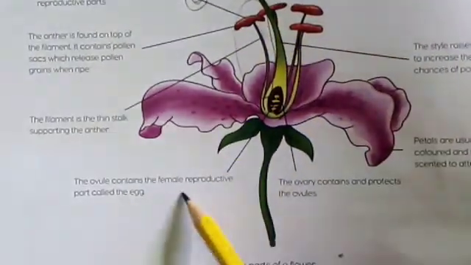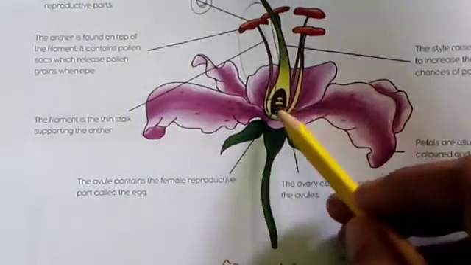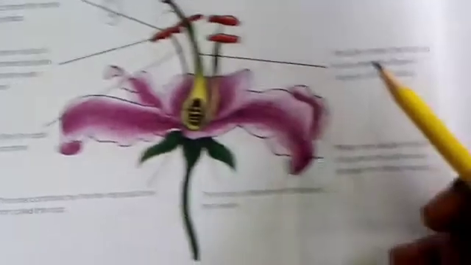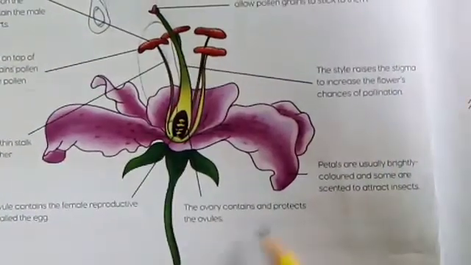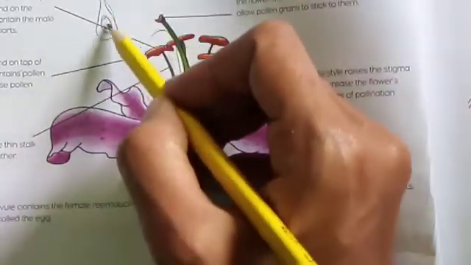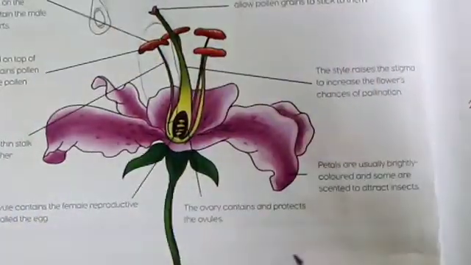The ovule is part of the female reproductive part. Here is the ovule that is present in the female reproductive part. The ovary contains and protects the ovule. This ovule has an outer covering. This covering is called the ovary.